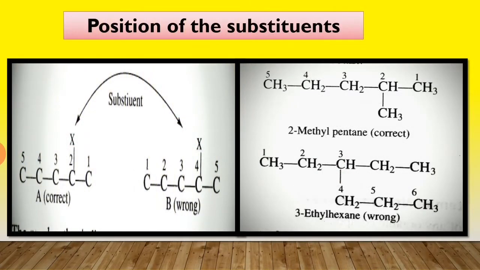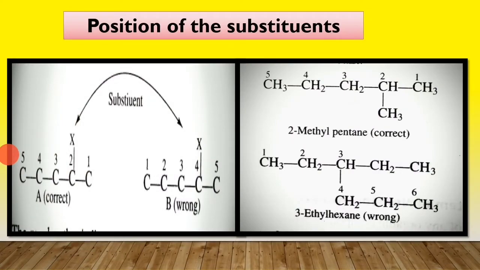Second, position of the substituents. In this case, if the substituent is present on the parent chain, then the numbering should be given from the end that gives the lower number to the substituent. For example, in this case, the substituent is X, which is present on the second carbon atom, and in this one the substituent is present on the fourth carbon atom, but it is wrong.